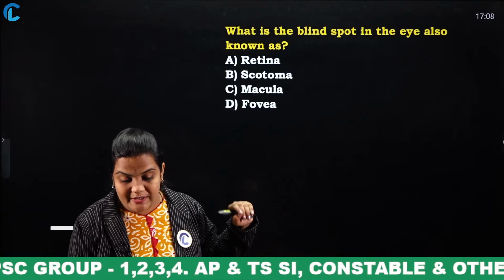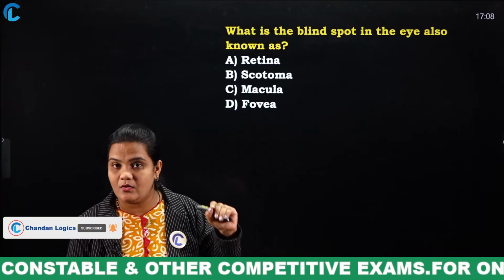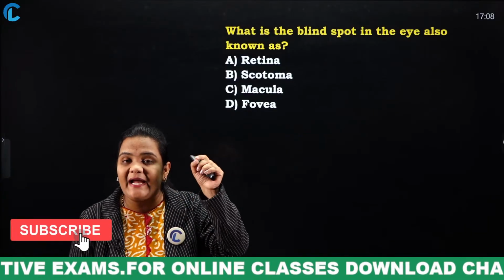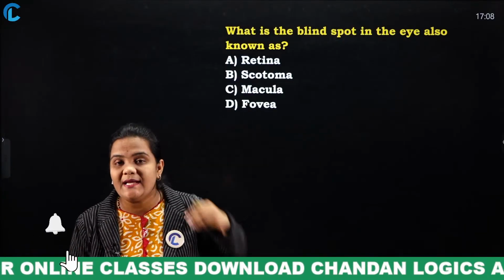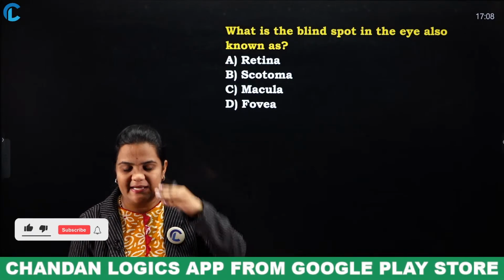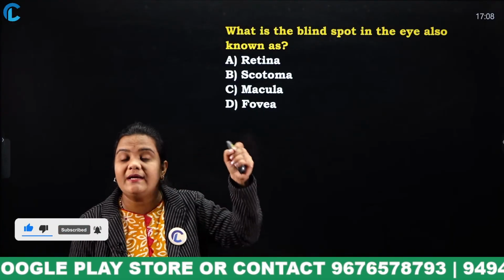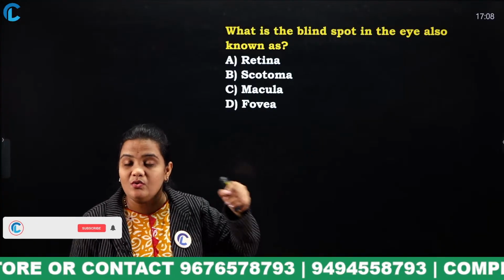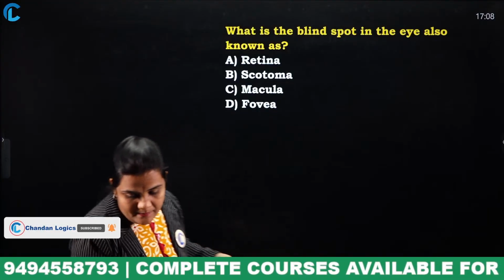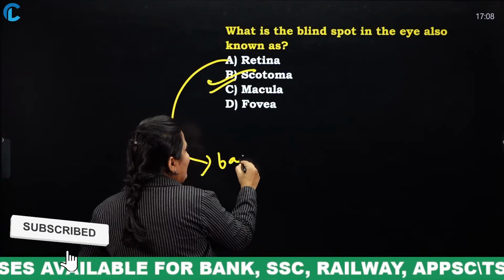What is the blind spot in the eye also known as? That blind spot will not respond to the light. For example, if we look at a bright light, our eye automatically closes. But there is a blind spot in our eye that does not react to light. What is that spot known as? Yes, very good, scotoma. The answer is scotoma. And the retina is the back part of our eye.